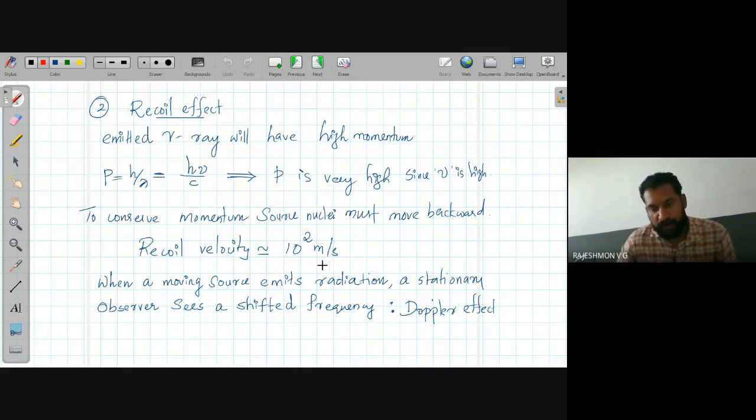This is a very high velocity. 100 meter per second is the recoil velocity of nuclei. And we all know a moving source emits radiation and a stationary observer sees a shifted frequency. This phenomenon is called the Doppler effect. That is, if you have a moving source and a stationary observer, the observer sees a radiation which is different than the emitted one. Due to the relative motion between observer and source, there will be a shift in the frequency. That shift is called Doppler shift.